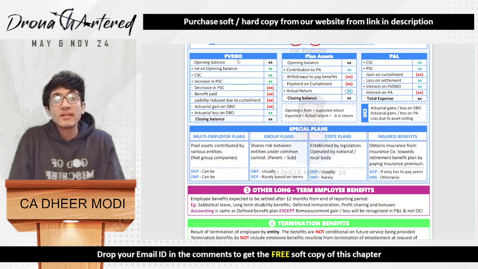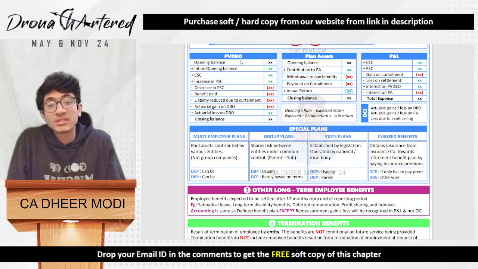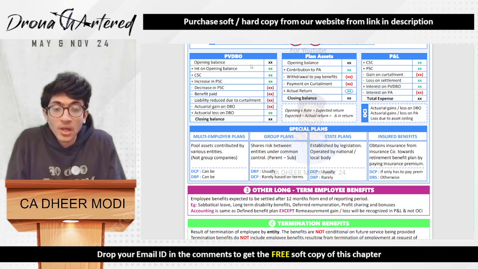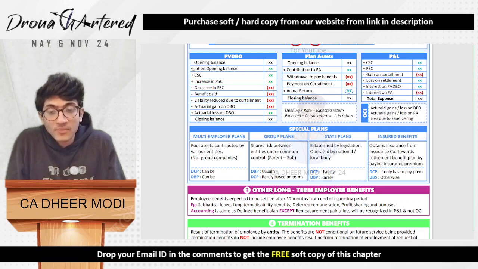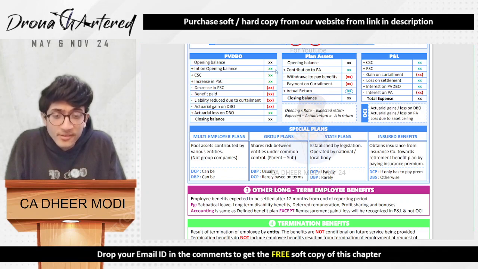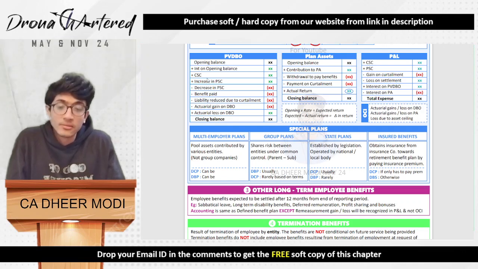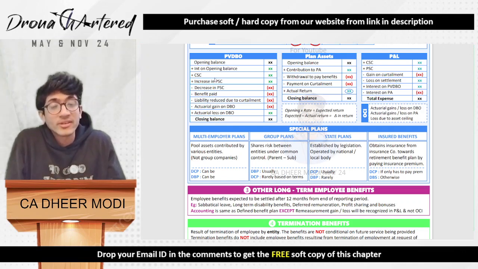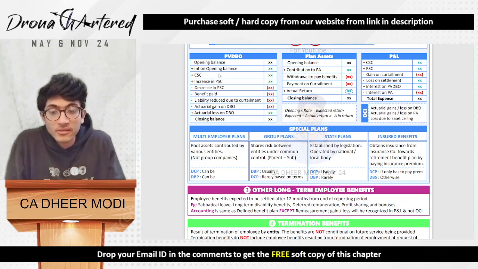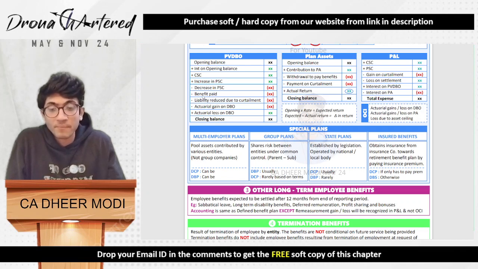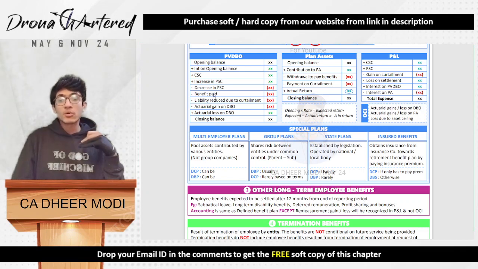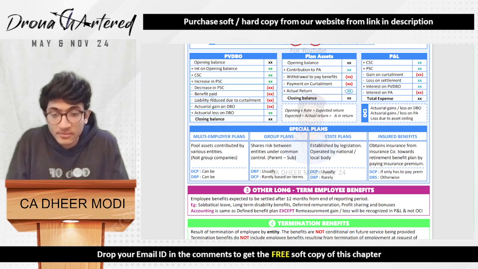Next is your present value of defined benefits obligation, that is your PVDBO. So you will have some opening balance. You will add interest on opening balance. Then you will add your current service cost, that is your cost of current year. If there is any increase in past service cost, that will be added. If there is any decrease in past service cost, that will be subtracted. If any benefits have been paid out of the plan, of course you will have to subtract that.